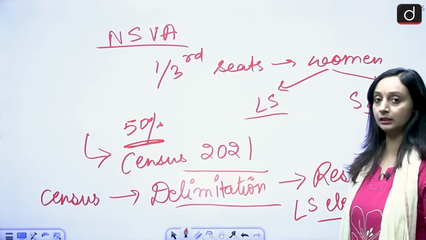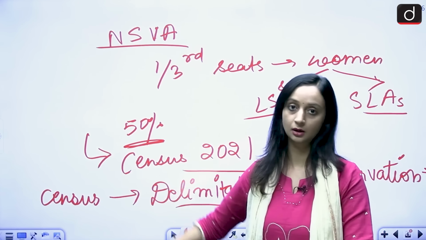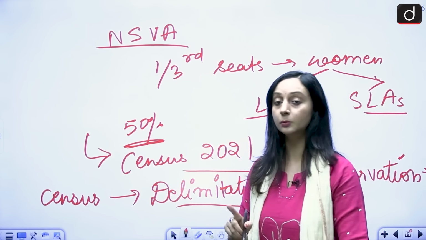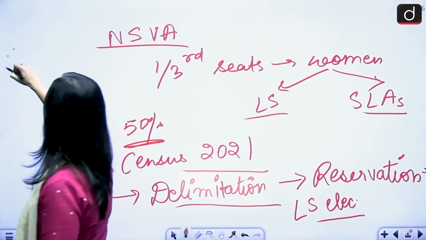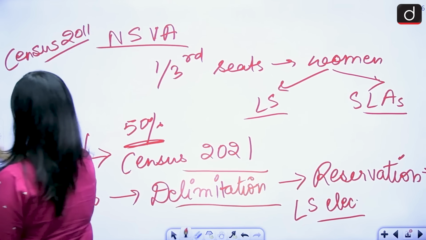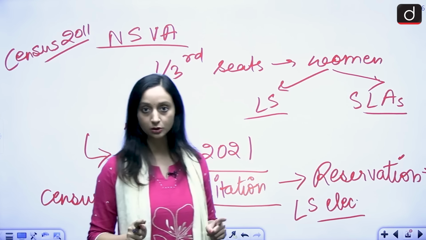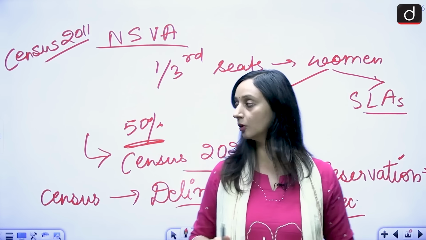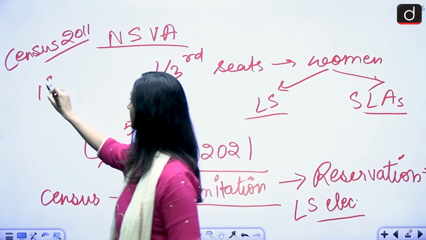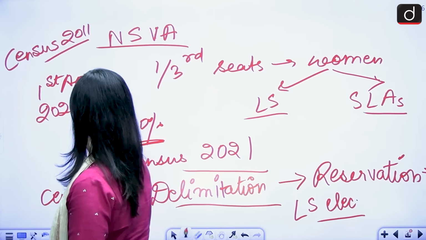In the Nari Shakti Vandhan Adhiniyam, it was said that the census of 2021 will be considered. Right now, we are following the data of census 2011. The 2021 census could not be conducted on time because of COVID. It just began on 1st April 2026.